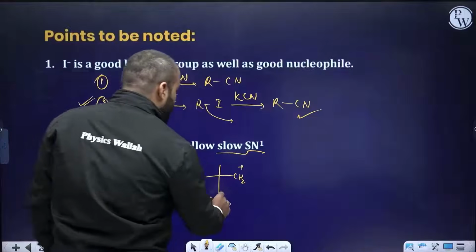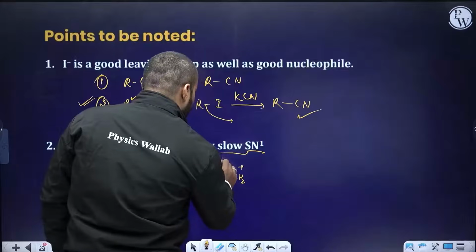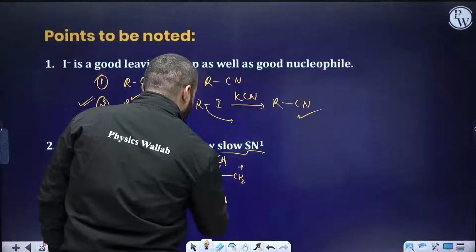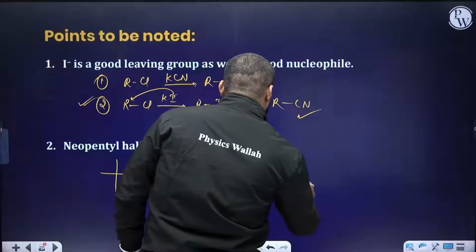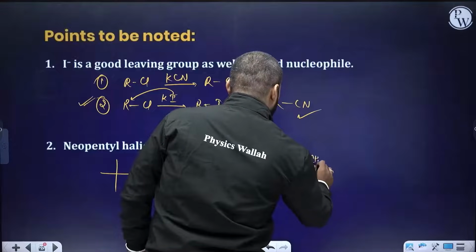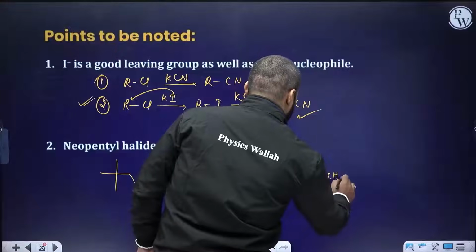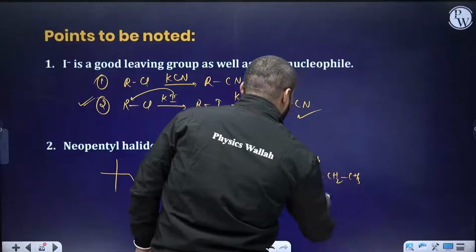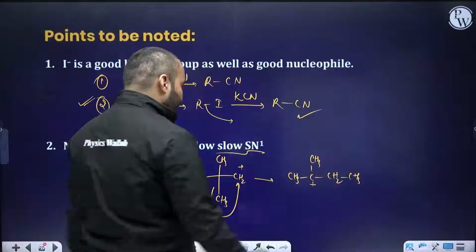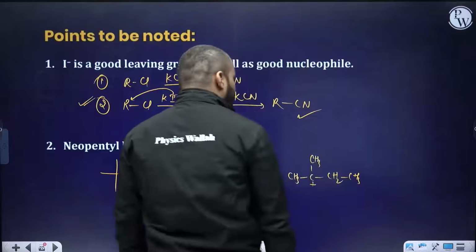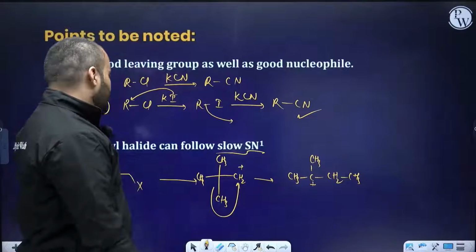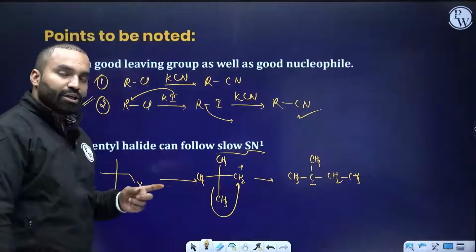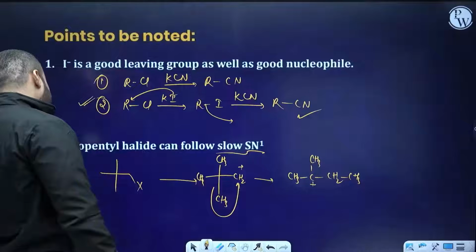Then you can do this methyl shift. Methyl goes on this carbon and finally a carbocation is formed here after rearrangement. Once the rearrangement is done, then you can bring in a nucleophile to satisfy this carbon positive, forming a covalent bond. Remember, neopentyl halides show SN1 reaction but very slow.